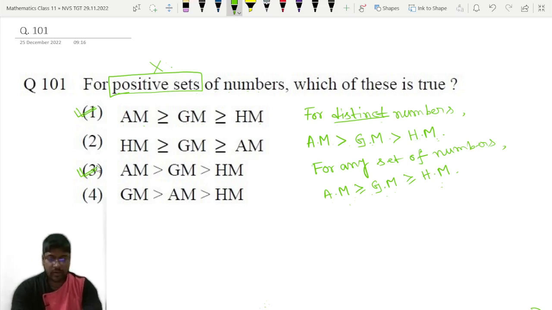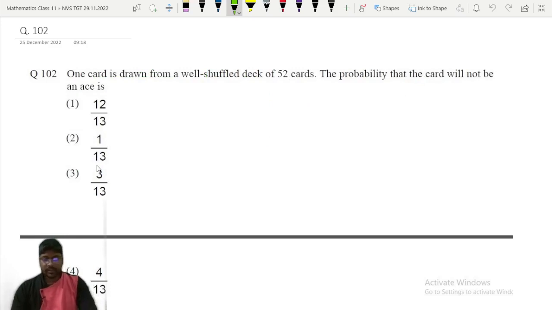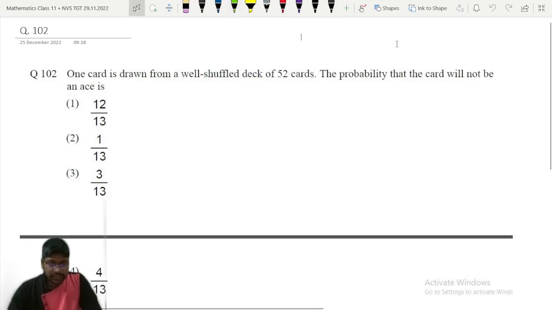Now question number 102, next question. We have moved to the next question. Question number 102. As everyone can see, one card is drawn from a well shuffled deck of 52 cards. The probability that the card will not be an ace is what? The probability of not ace being what?